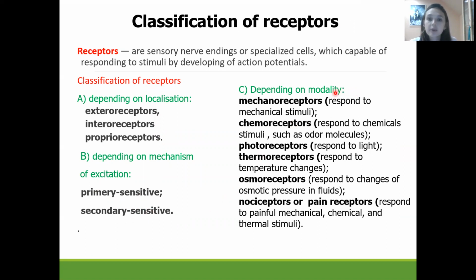Depending on modality, we have mechanoreceptors, which will respond to mechanical stimuli, chemoreceptors, which will respond to chemical stimuli such as odor, photoreceptors, which will respond to light, thermoreceptors, osmoreceptors, and nociceptors, or pain receptors.